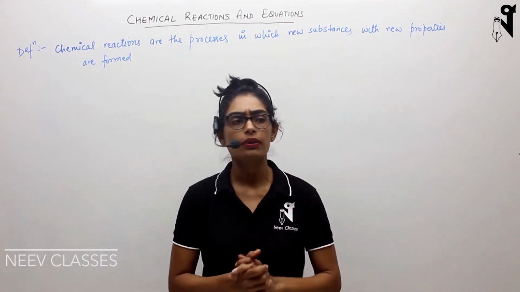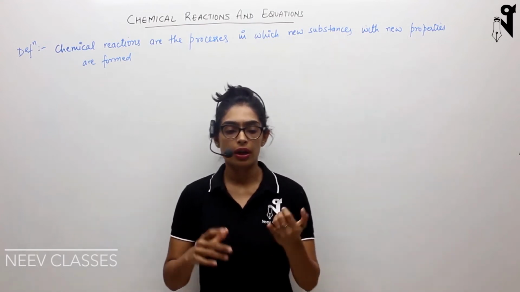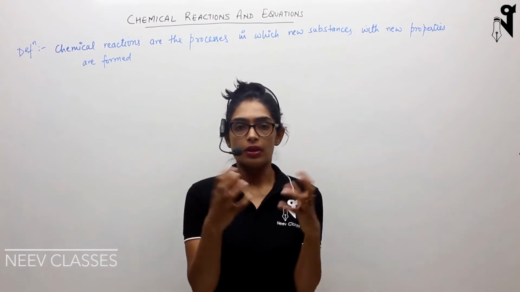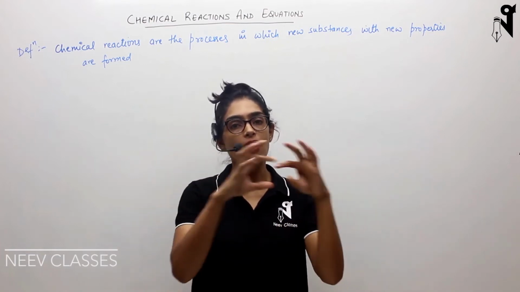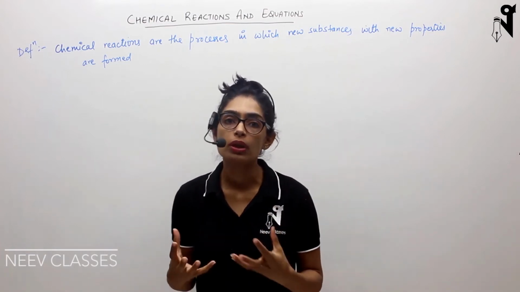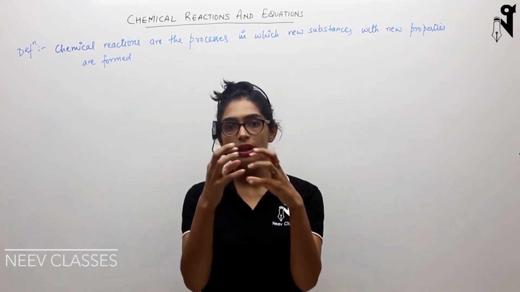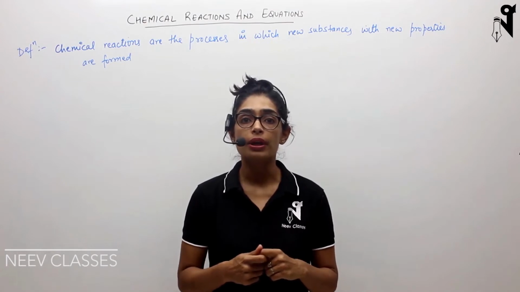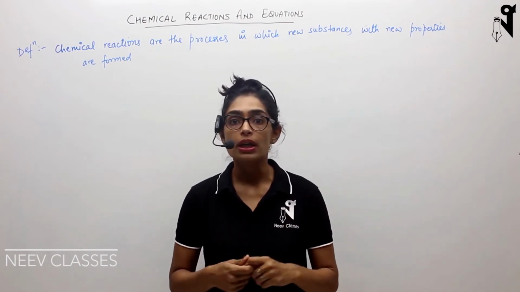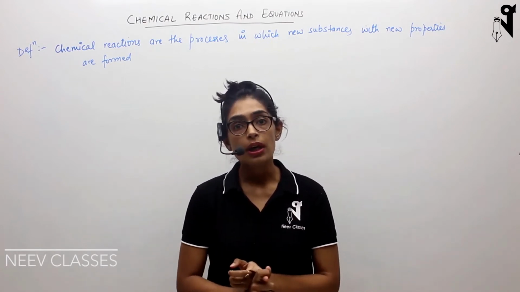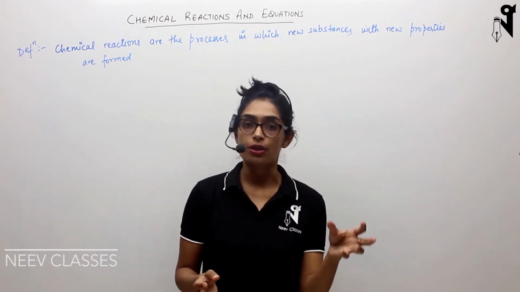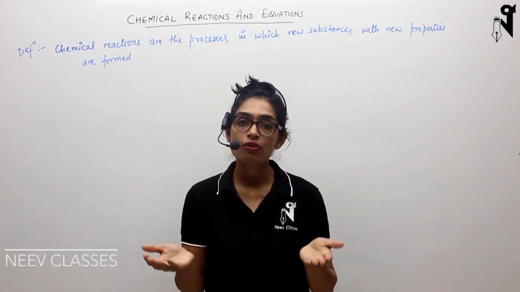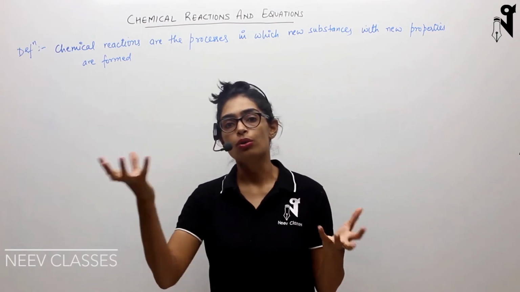What are chemical bonds? We have studied in grade 9 that there are atoms and molecules. Elements have all the same type of atoms. When we talk about compounds, compounds have different kinds of atoms combined together through chemical bonds. And how do those chemical bonds form? Chemical bonds form by either exchange of electrons or by sharing the electrons. Such bonds are called ionic bonds or covalent bonds.